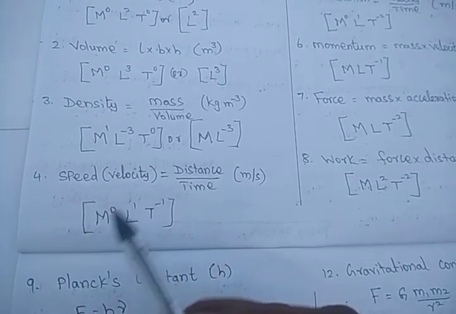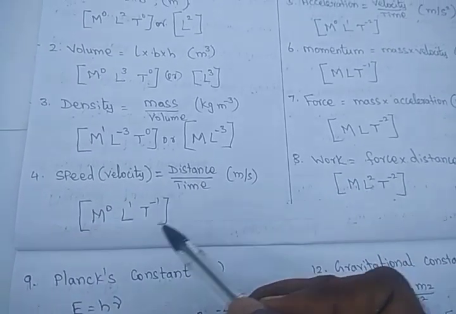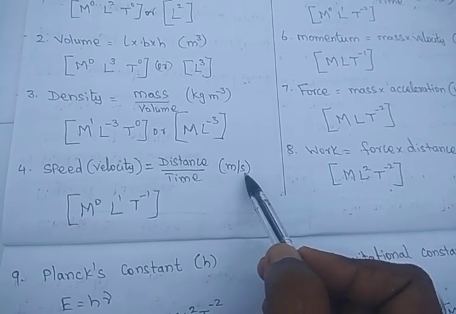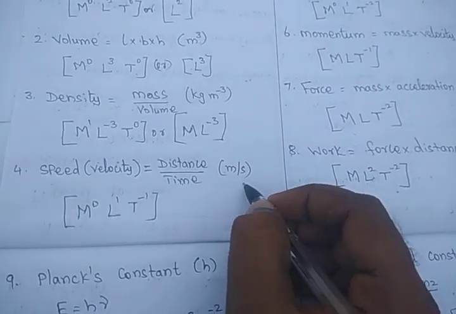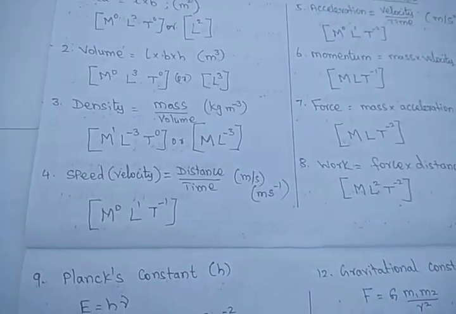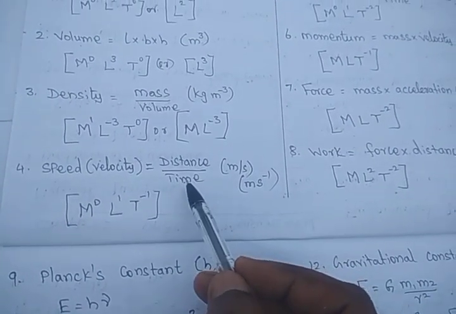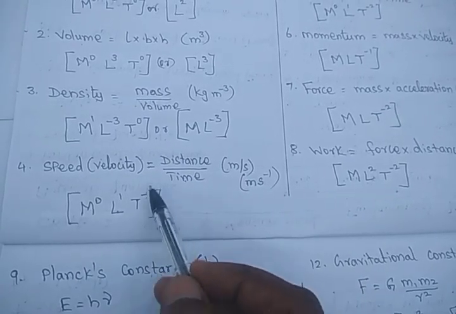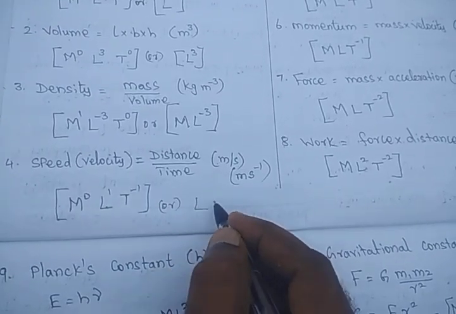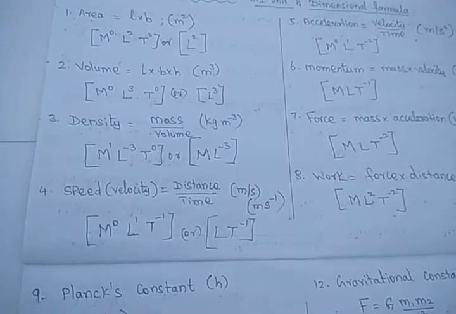Let's see the speed or velocity, whatever it is. Velocity means displacement by time. Speed means distance by time. Whatever it is, the distance is meter, time is second, and meter per second is the SI unit. We can represent it as m s power minus 1 also. Now what is the dimensional formula? Distance is L, time is T, so L T power minus 1. There is no mass term. So simply we can write L T power minus 1 as the dimensional formula for velocity.